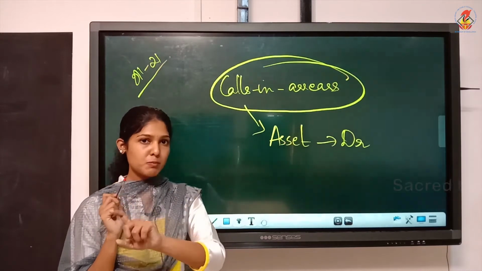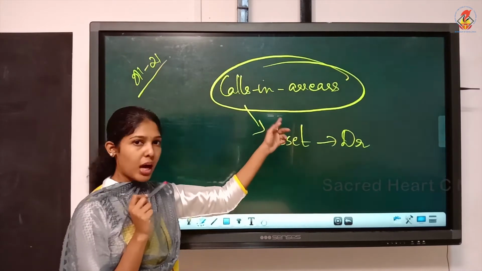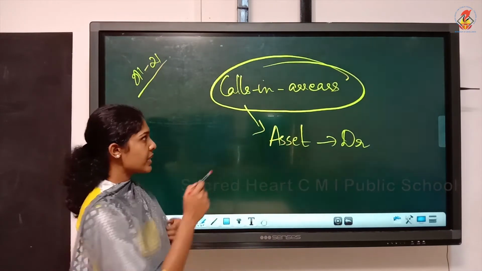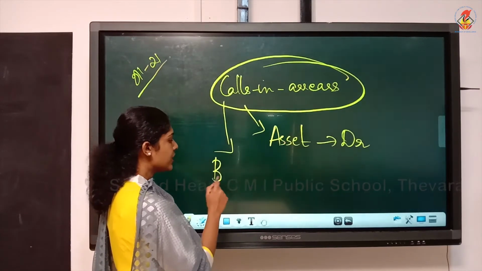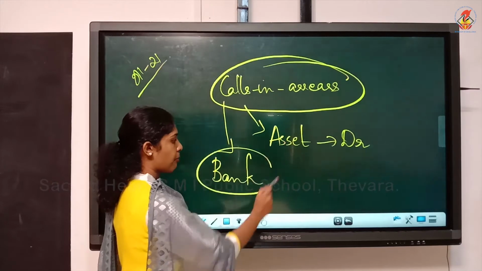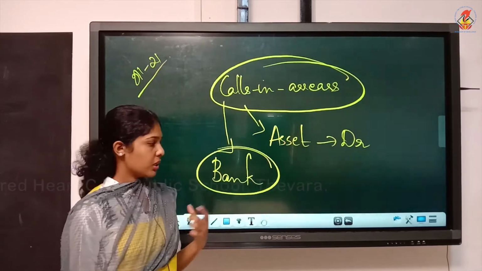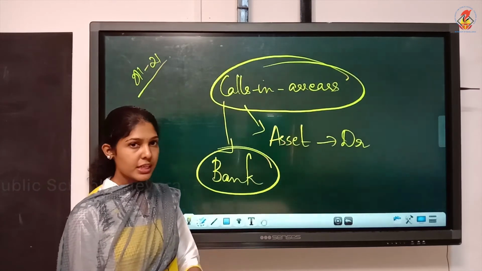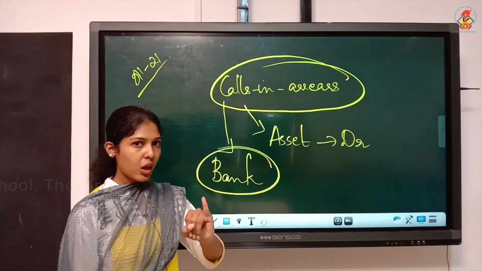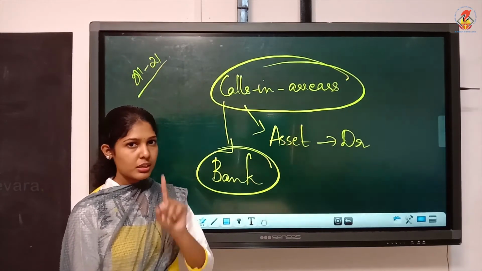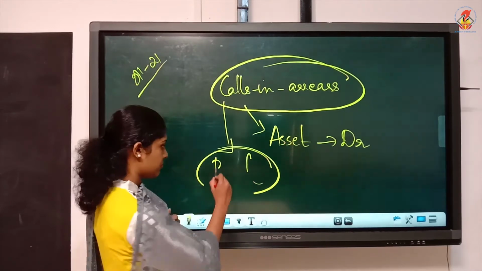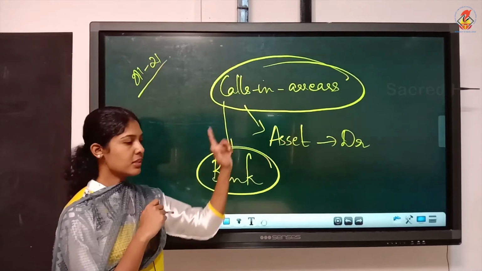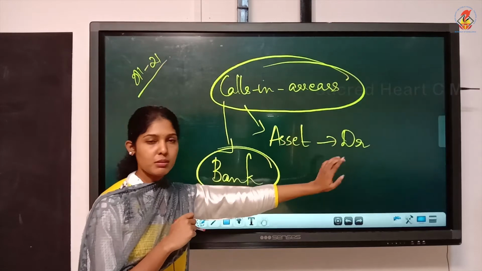Just like we included SPR, Securities Premium Reserve, we have to now include this new account, calls in arrears. The question is where to include. Calls in arrears will always be written with the term bank. Understood? It should always be opened with the term bank. And here where will you write this calls in arrears? With allotment and with the first and final call. Did you understand? This is what you have to remember. Calls in arrears is opened with the term bank and it will be debited, being an asset.